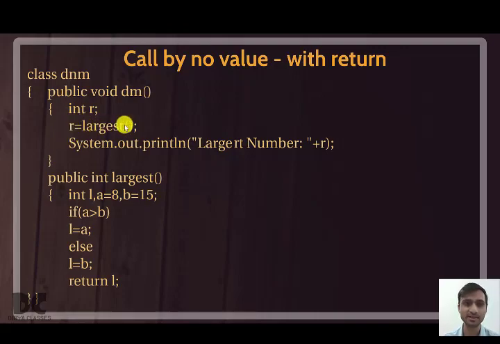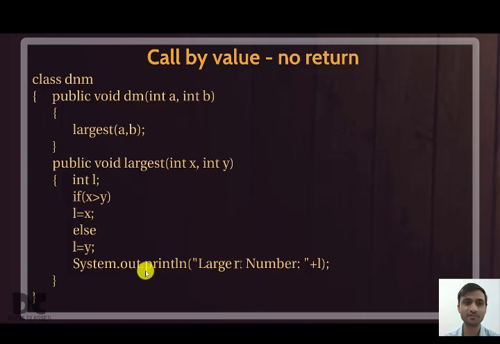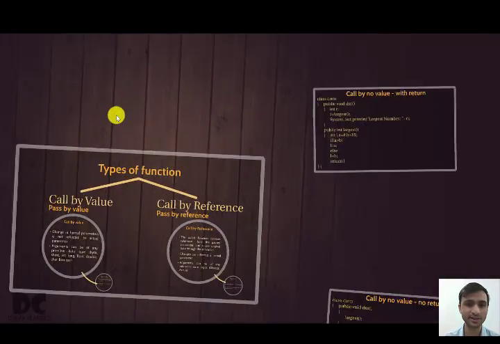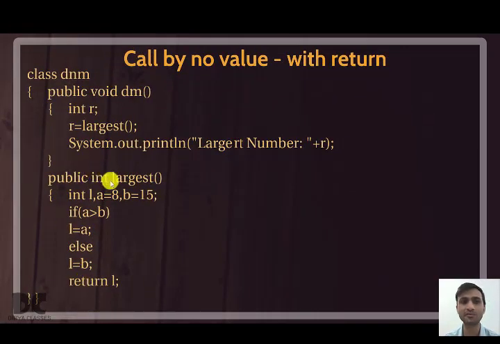In the previous case, you were not returning anything. So therefore there was no variable also. If you are not returning anything, it means I don't want to keep any values. Therefore there will be no variable. So remember, when there is a return statement, there will be a return data type and there will be a variable just in front of the calling function, like this. Since you are returning, there will be a return data type and there will be a variable before the calling function always. And if there is no return data type, then this will be void and there will be no variable.